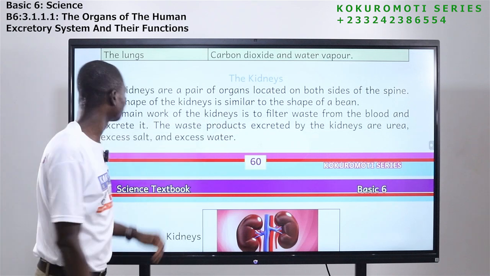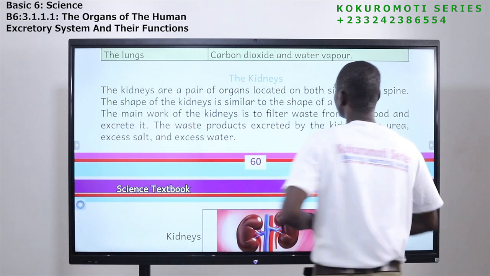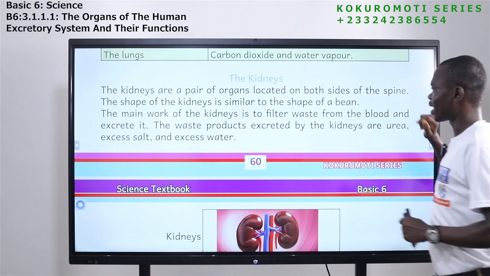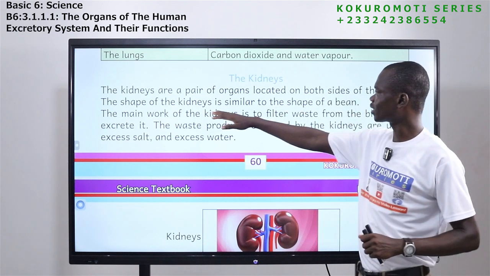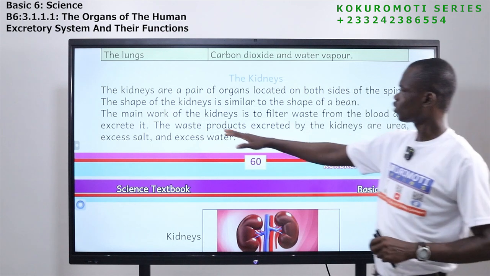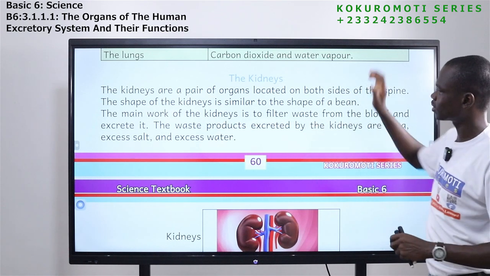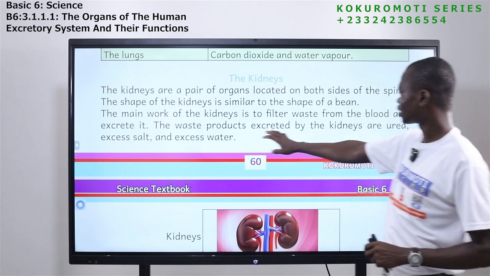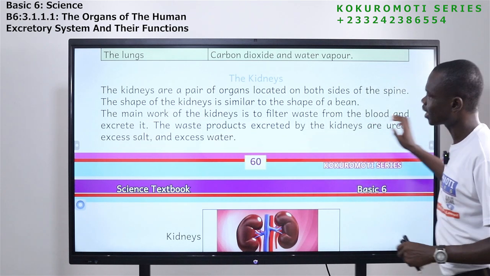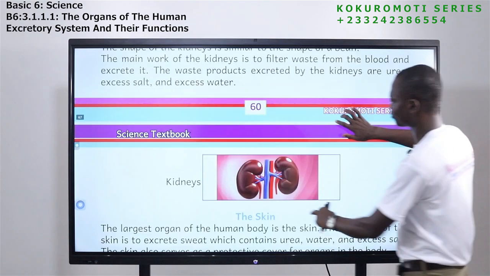The kidneys. So the kidneys are a pair of organs. Pair means two, located on both sides of the spine. The shape of the kidney is similar to the shape of a bean. The main work of the kidneys is to filter waste from the blood and excrete it. The waste products excreted by the kidneys are urea, excess salt, and excess water. So this is the kidney.